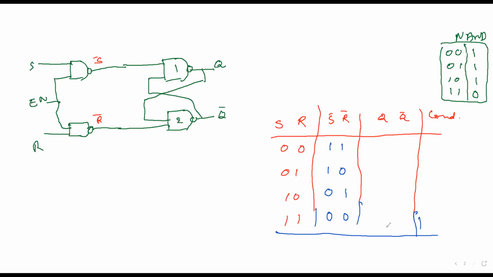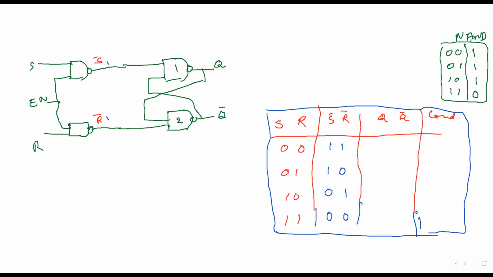It is in this way. This is my table. Now consider. What we have to consider is, see the table. Let me consider S is equal to 0, R is equal to 0. S is equal to 0 and R is equal to 0. So S bar becomes 1, R bar also becomes 1.